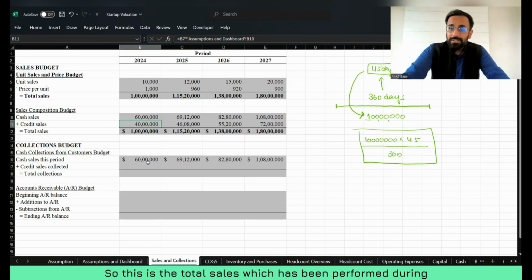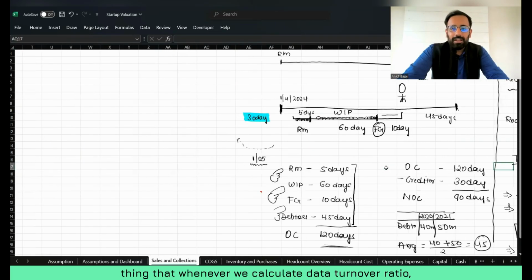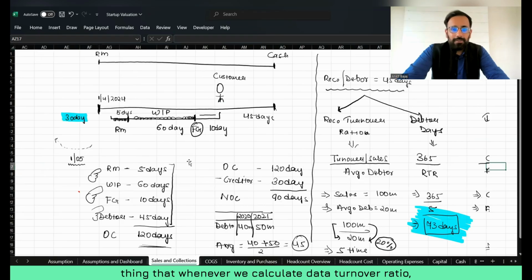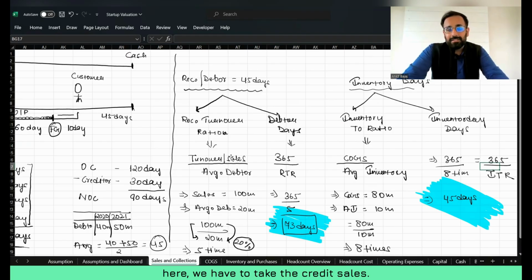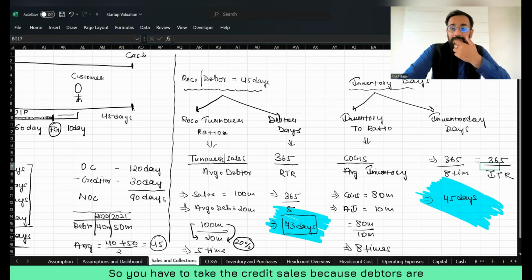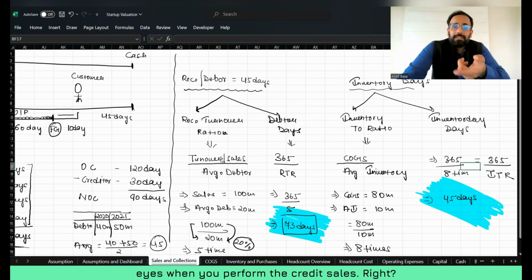So this is the total sales which has been performed during the year. Here I have taken total sales, but we have to take the credit sales. You have to remember this thing. I forgot to mention that whenever we calculate debtor turnover ratio, we have to take the credit sales. We do not have to take the total sales, because debtors arise when you perform the credit sales, right?